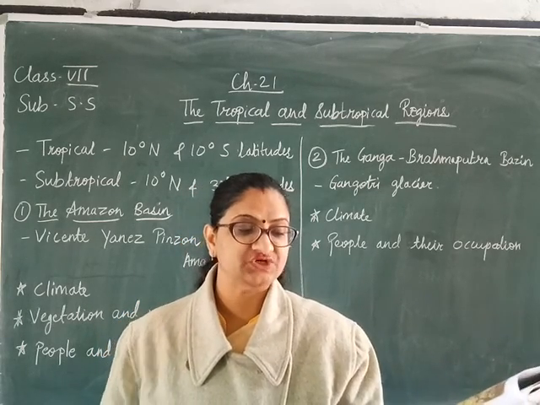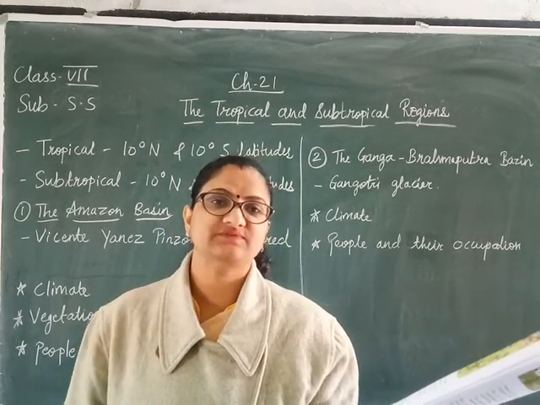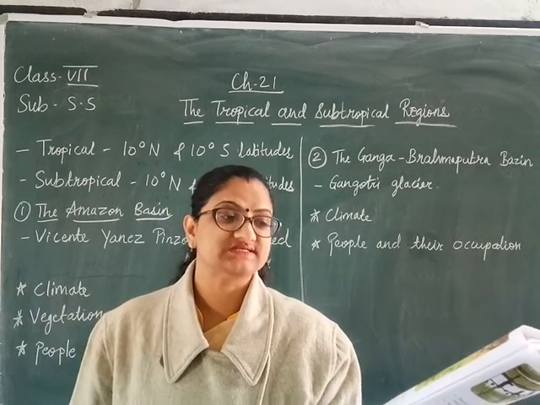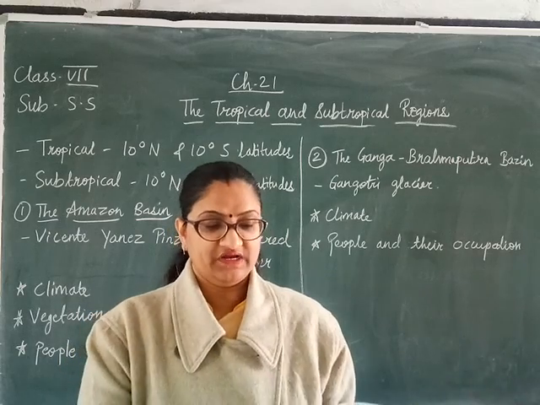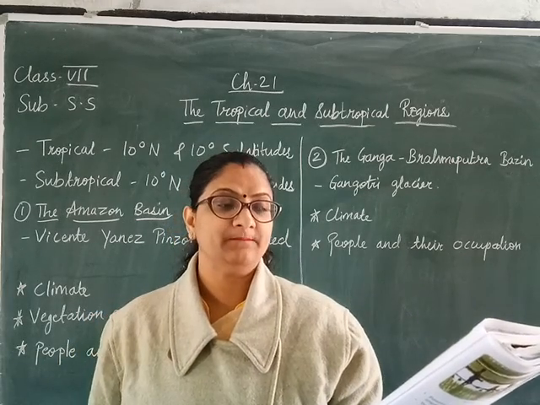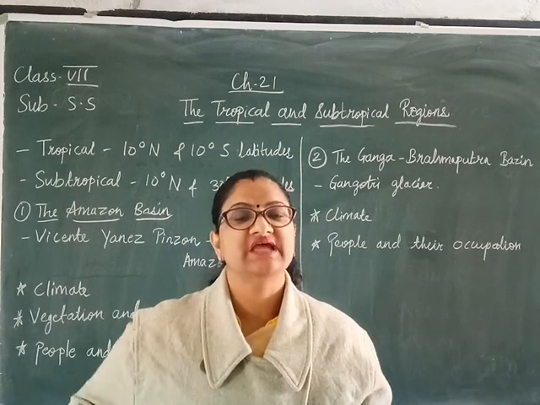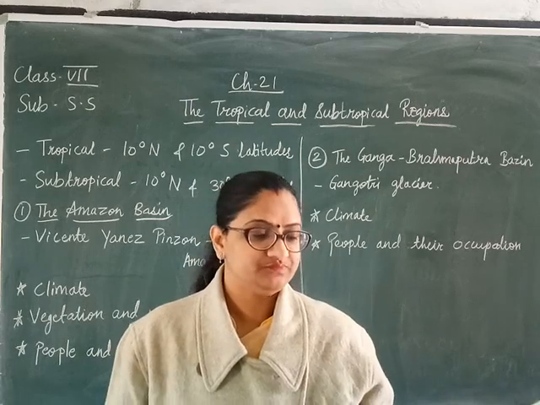Tropical deciduous forests are widely found in the Ganga Brahmaputra basin. These forests yield valuable timber, for example teak, sal, peepal, bamboo. These are important trees and have great market value in the world.